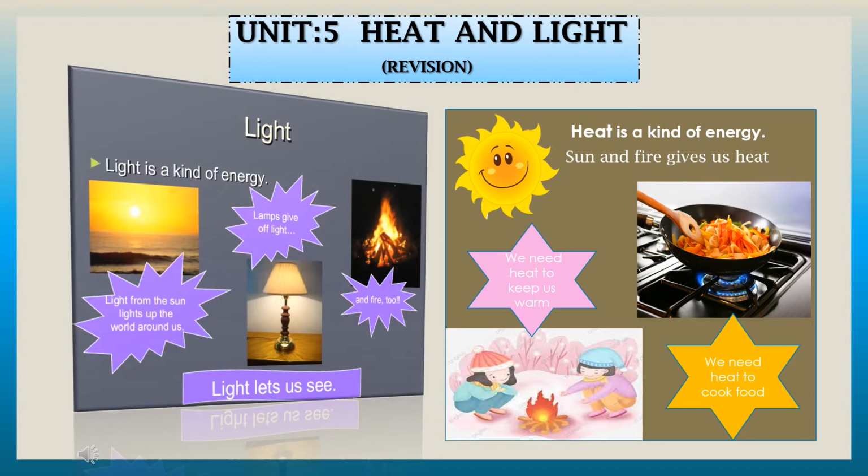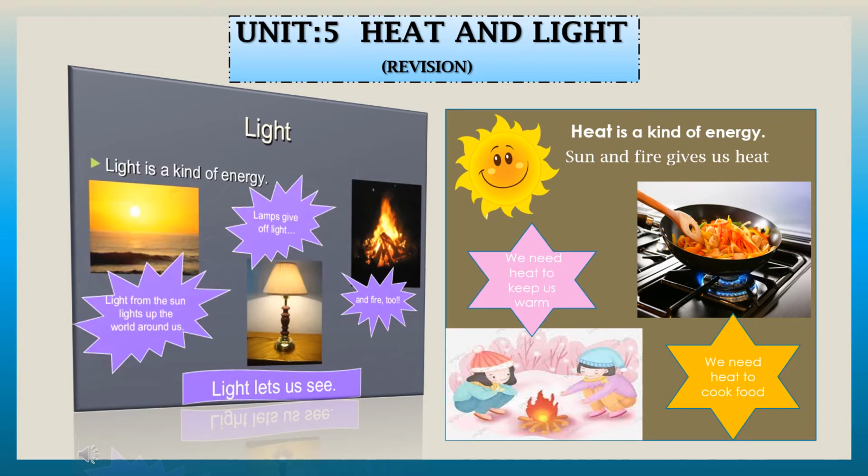As you know, our planet Earth has no light of its own, no heat. So the main source of heat and light to the earth is the sun. And heat is also a form of energy, as it helps us to cook our food.